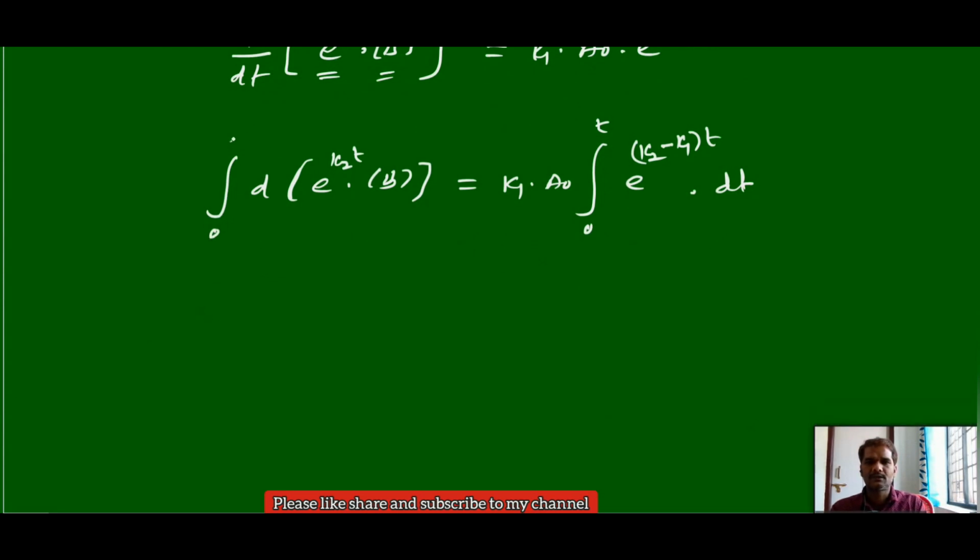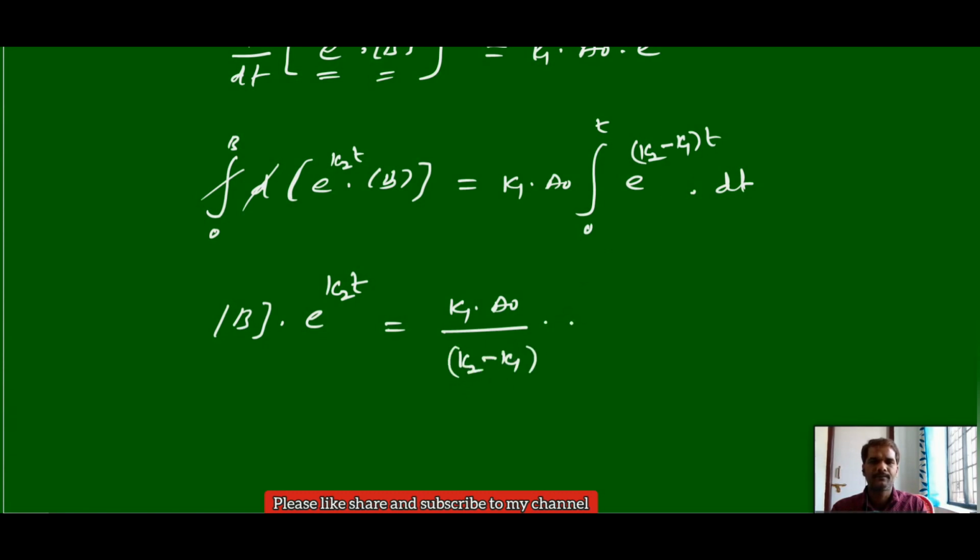And this is 0 to concentration B. Now integration of d power x, so integration, this derivation they will cancel out. What is left? Only concentration of B at a time t into e power k2 t is equal to, and this is again e power ax type, k1 a0 by this one k2 minus k1 into e power k2 minus k1 into t within the limits of 0 to t.